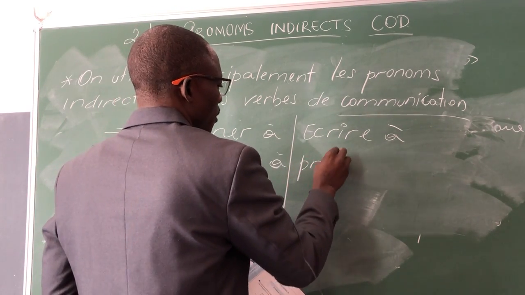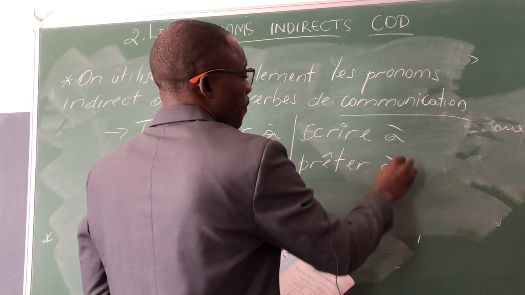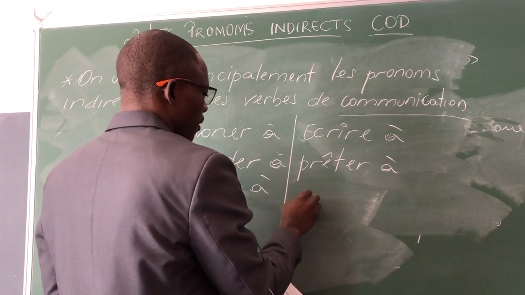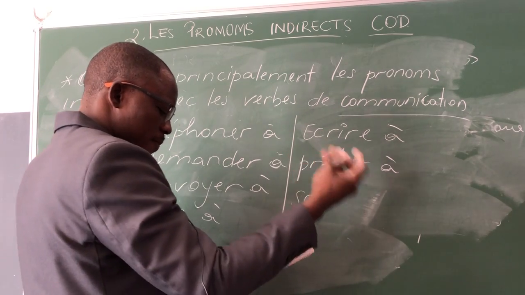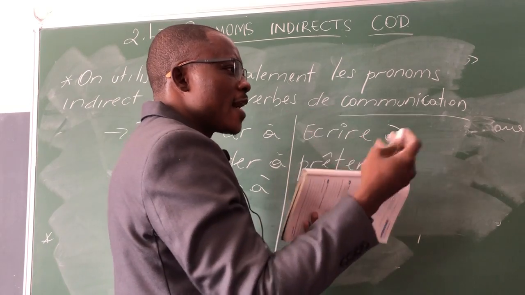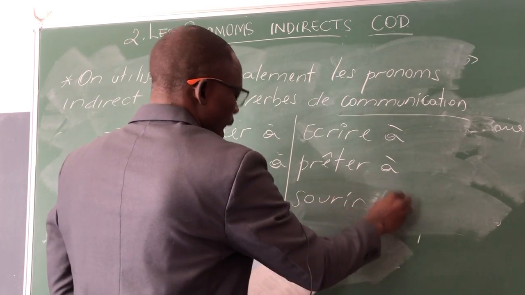Prêter, which means to lend something. Prêter à. Sourire, which means to smile, to give a smile to someone. We can give a smile only to someone. Sourire à.